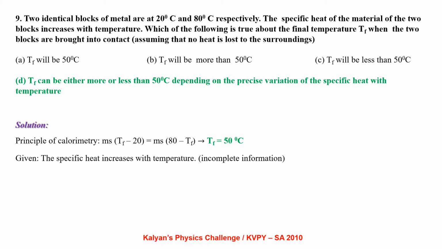Applying the principle of calorimetry, m s delta T for a hot object equals m s delta T for a cold object. So m s into (T final minus 20) equals m s into (80 minus T final), which gives T final equal to 50 degrees centigrade. This is the case when the specific heat of the substances remains constant. But it is given that the specific heat increases with the temperature, which is not precisely defined to get a numerical value. So the correct option is D.